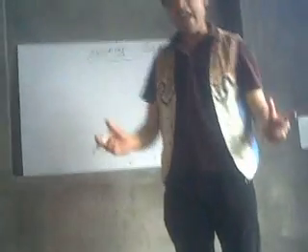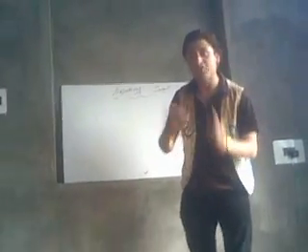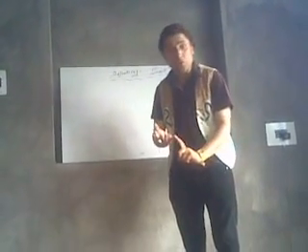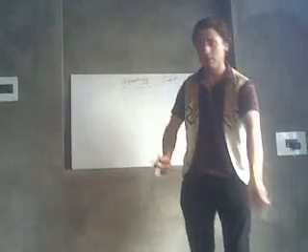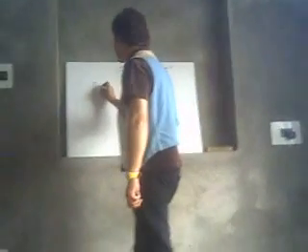See, dear students, the important thing is that in the Arabic language, adjectives follow gender, they follow case, and they follow number.